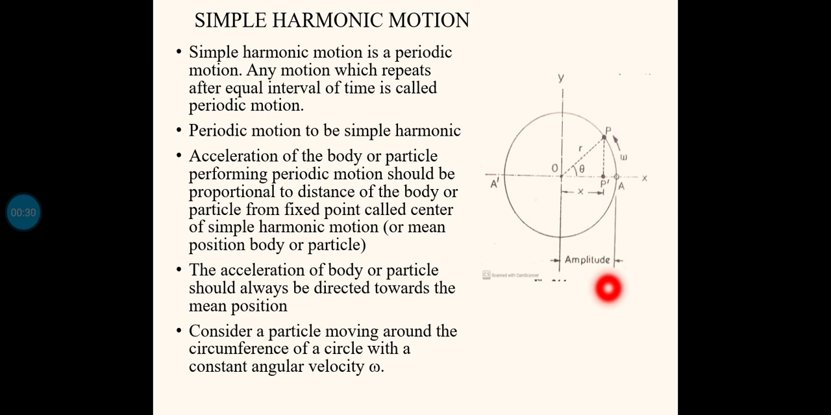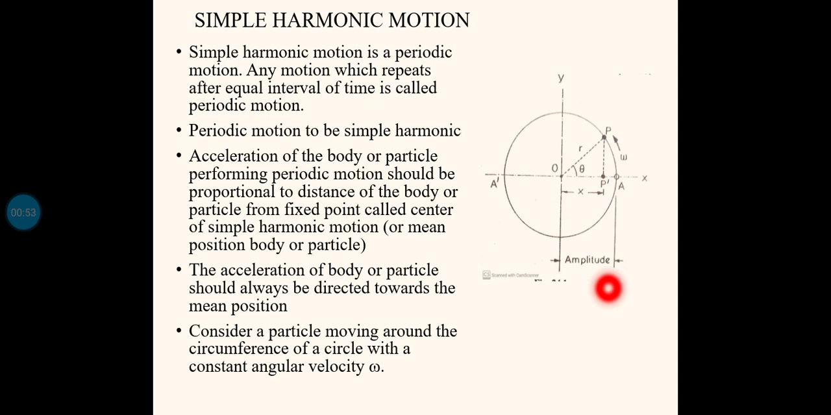For example, you might have seen the motion of the pendulum in a clock. After each equal interval of time, it is passing through a particular point. So it is repeating at equal intervals of time. That type of motion is called periodic motion. But not all periodic motions are simple harmonic motion.